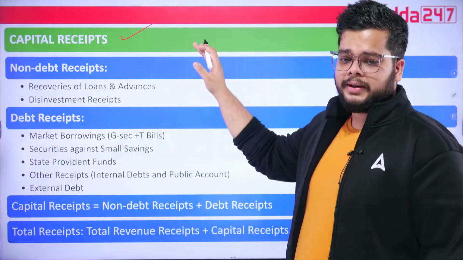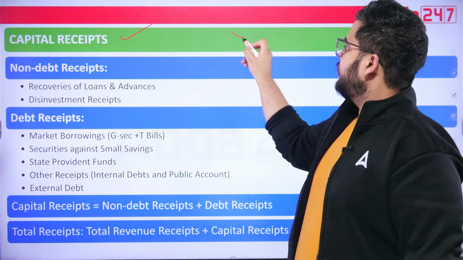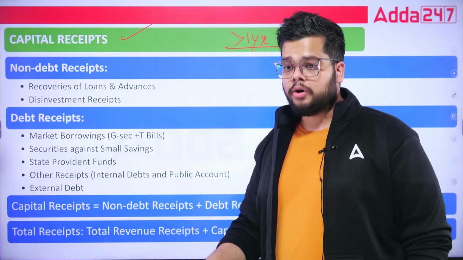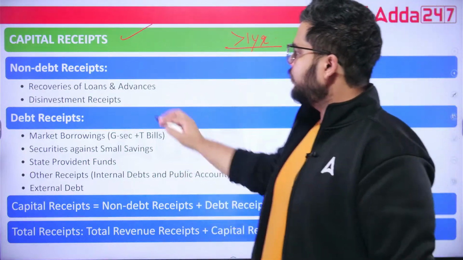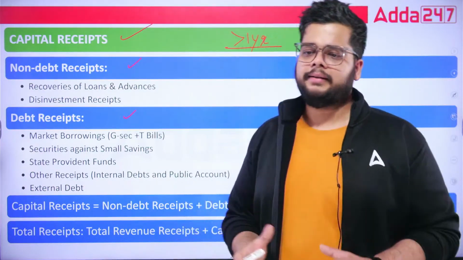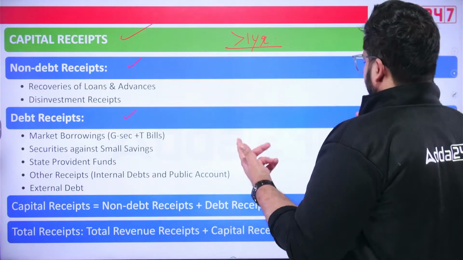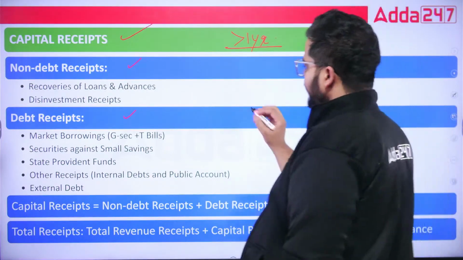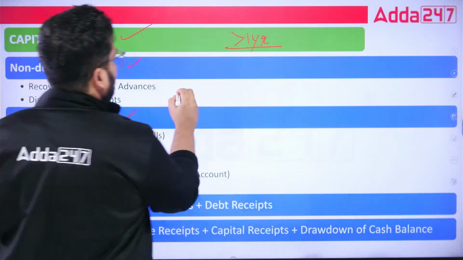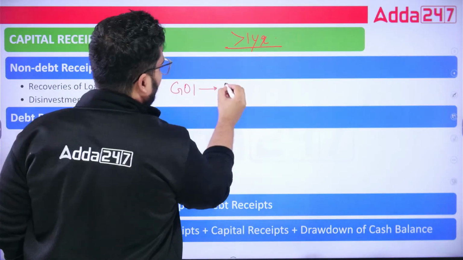And the definition of capital receipts is all those earnings of government of India which are done for a time period of more than 1 year, more than 1 year. So non-debt and debt receipts. Now what about non-debt and debt receipt? Let's just understand this thing. Let's have one example, that World Bank, okay, government of India requires certain funds from World Bank, okay.